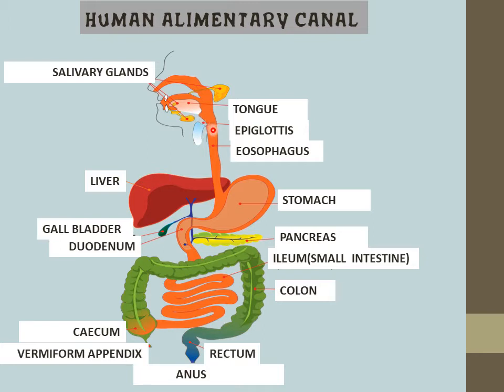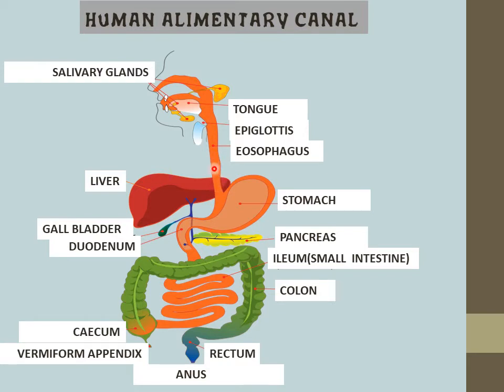Now after the pharynx, the next part, you can see that food enters through this portion, and here we have a long narrow tube. This long narrow tube is known as the esophagus. The esophagus is a long narrow tube where no digestion occurs, but the walls of the esophagus undergo peristaltic movement. So what is peristaltic movement? It is the contraction and relaxation of walls which provides easy movement of food towards the stomach.